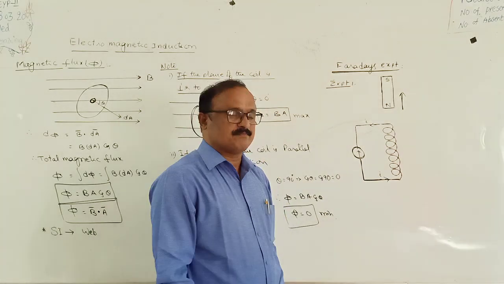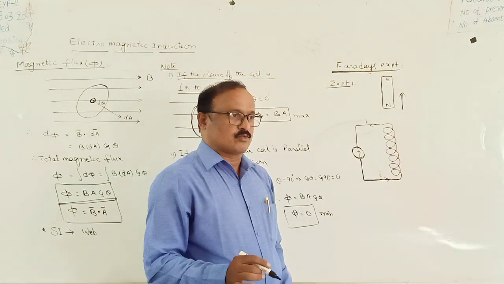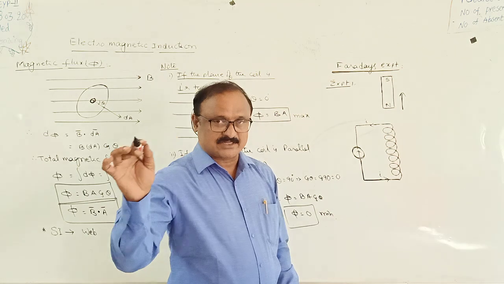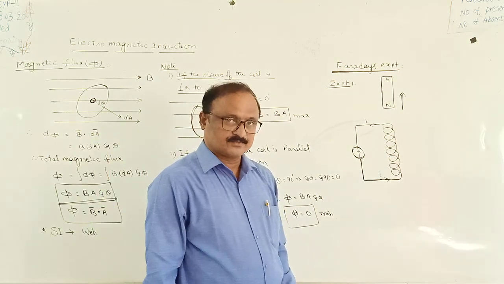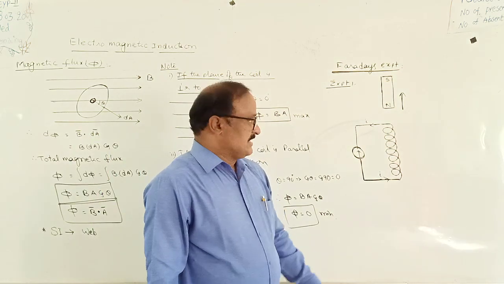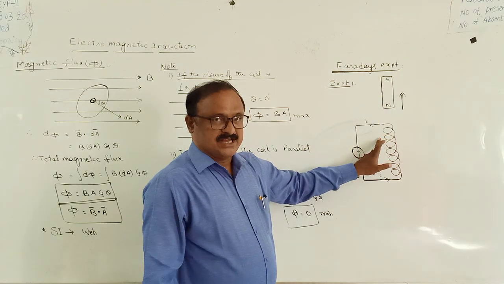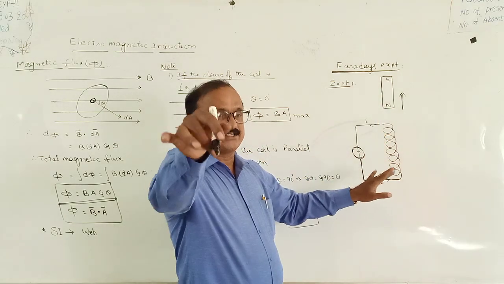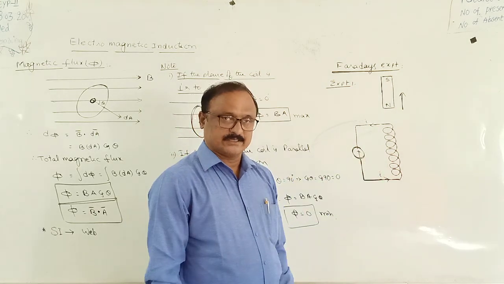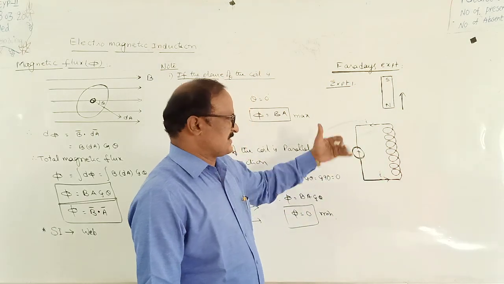Even if it doesn't come that lengthy, if in the examination he gives 2 marks, like define Faraday's first law of electromagnetic induction, he indicates it like this: when there is a relative motion between the magnet and coil, EMF or current will be induced inside the given coil. Enough. So that is the first experiment.